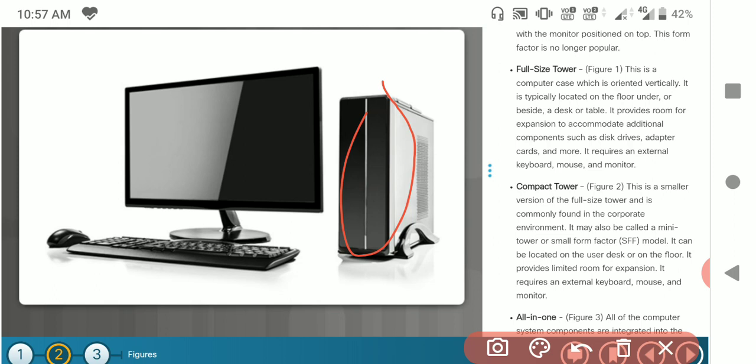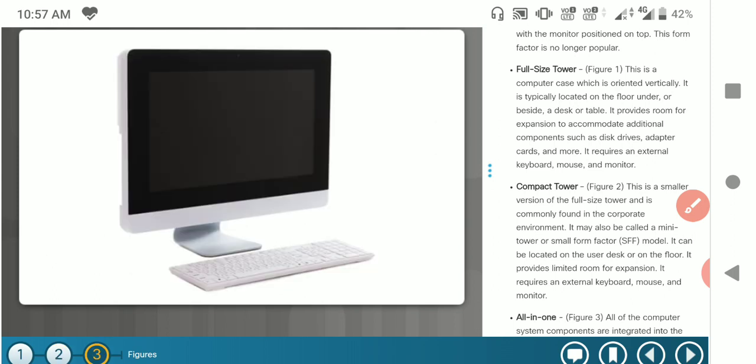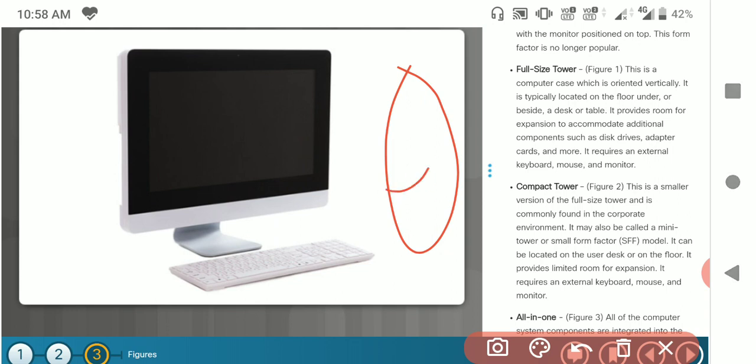And the third one is the all-in-one type. In these computers, we don't find any CPU beside the computer. In the previous case we observed one box beside the monitor, and that is generally called the CPU.